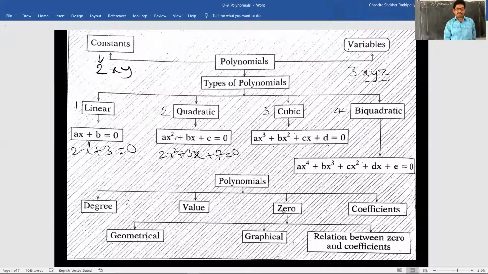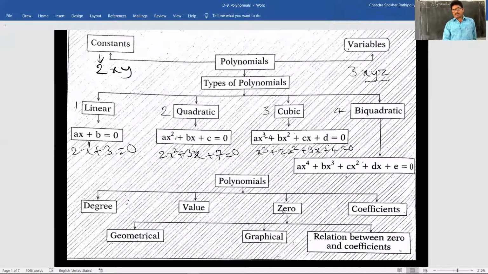This is a quadratic polynomial. Next, cubic polynomial. The polynomial which has degree 3 is called a cubic polynomial. Example, x cube plus 2x square plus 3x plus 4 is equal to 0. This is a cubic polynomial.